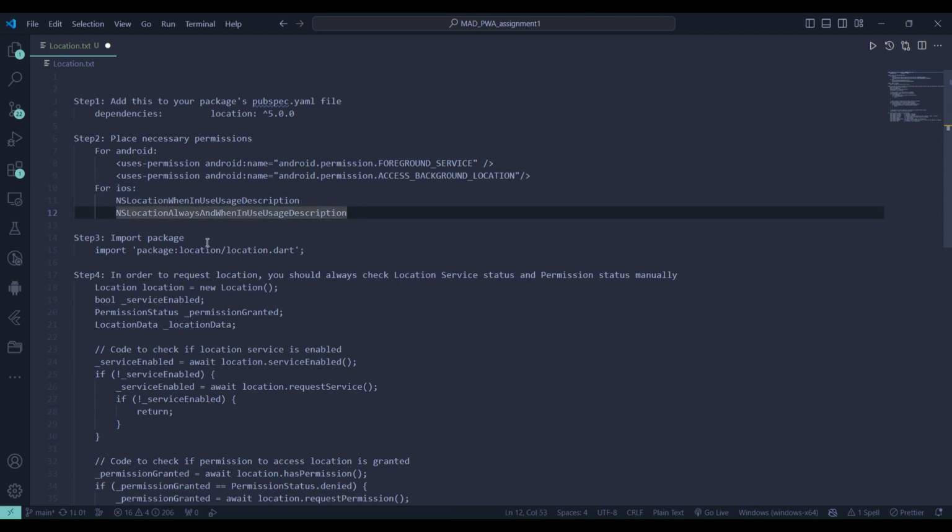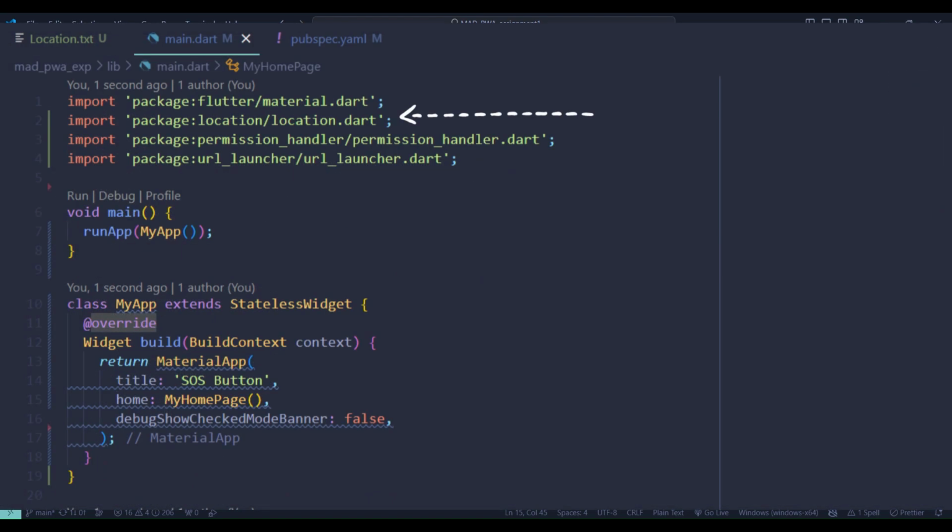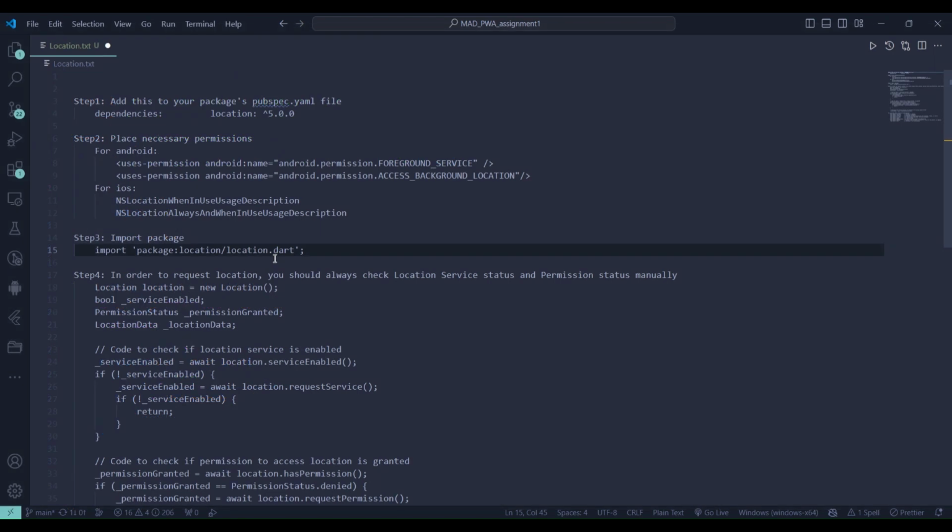Step 3. Import the location package in your Dart file. After adding the location package to your project's dependencies, you need to import it into your Dart file where you'll be using location-related functionalities. This import statement allows you to access classes and methods provided by the location package.